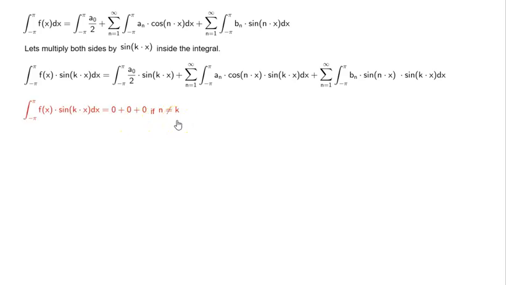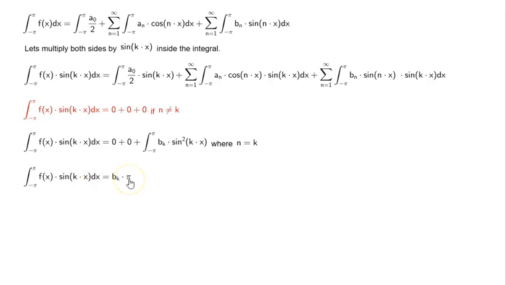If n is not equal to k, the integral of sine kx is 0, cos nx times sine kx dx is 0, and sine nx times sine kx is 0 when n is not equal to k. So let's say n is equal to k. Then what happens? The first integral becomes 0, the second integral becomes 0, and the third integral remains. And that is equal to pi.